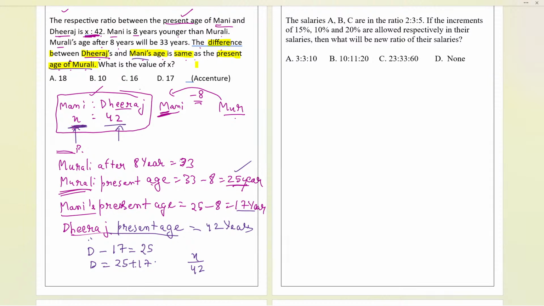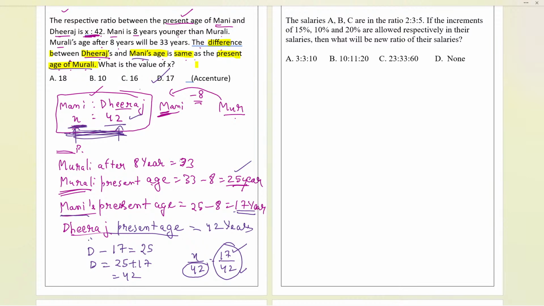So now if this ratio is 42 over here, okay, and money age is given as 17. So now 17 upon 42, we are getting exactly the same ratio. 42 is over here now, so we have 42. So definitely 17 is the only answer. Okay, so D is the answer.